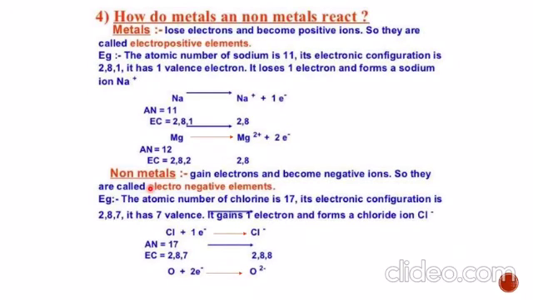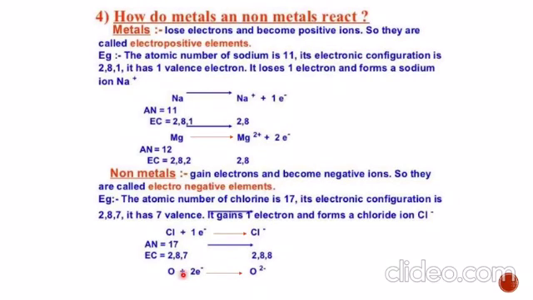Non-metals gain electrons and become negative ions. So they are called electronegative elements. The atomic number of chlorine is 17, we know that. So what will be the electronic configuration? That will be 2 8 7. Now 7 is the valence electron. Now it requires 1 electron to complete its octet. So how will it form its ion? Cl plus 1 electron changes into Cl negative. Now it has configuration 2 8 7. It will change to 2 8 8 after gaining 1 electron and now its octet is complete.